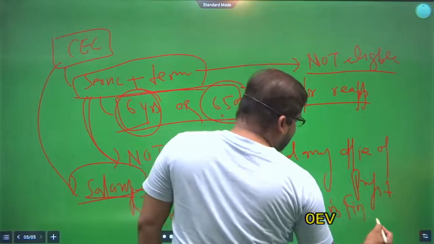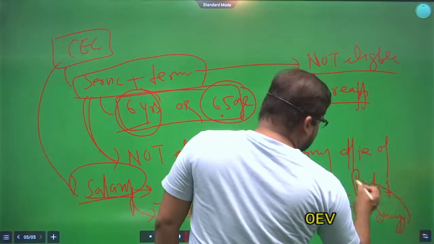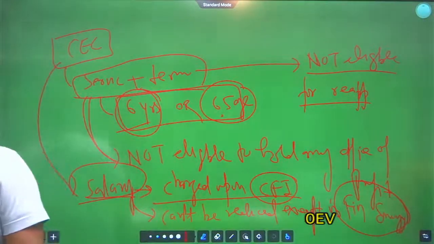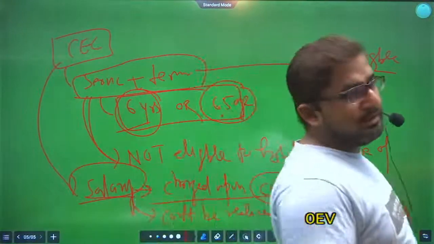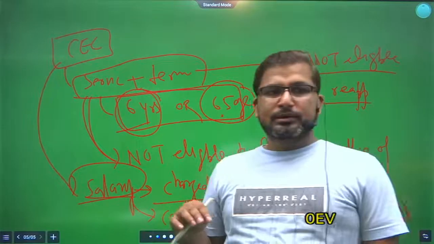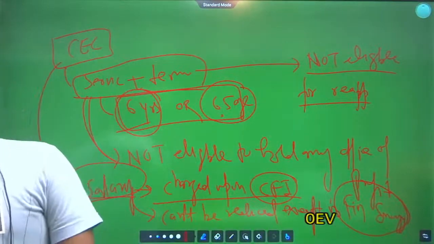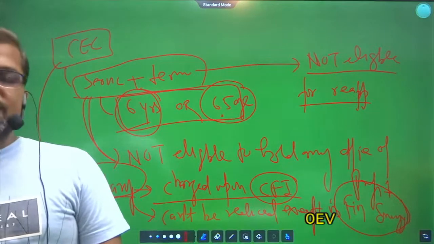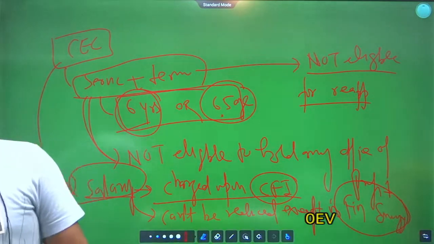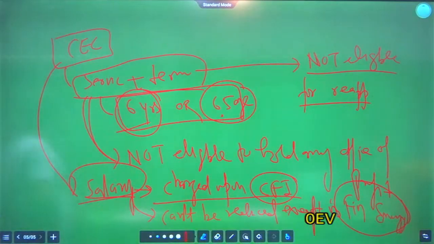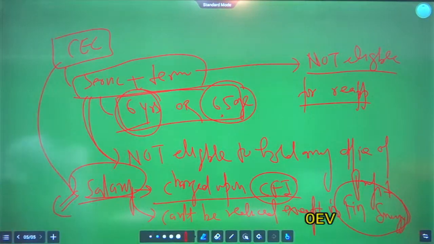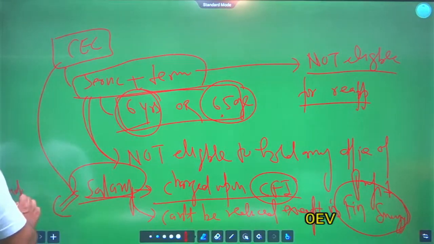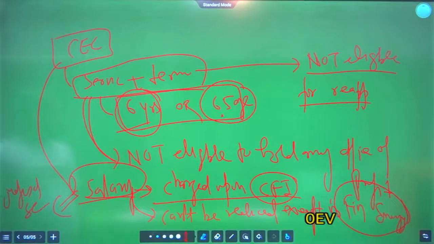Again, another point for their salaries, this cannot be reduced except in case of financial emergency. Means salary of Chief Election Commissioner cannot be reduced except in case of financial emergency. Means if there is financial emergency in the country imposed by the president, then president may reduce the salary of the Chief Election Commissioner. There is no other case in which salary of Chief Election Commissioner can be reduced. Clear? And his salary is equal to the judges of Supreme Court. Clear?